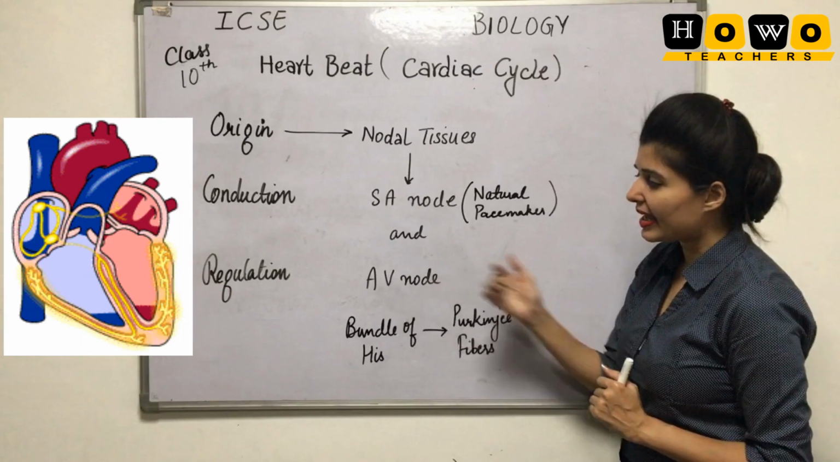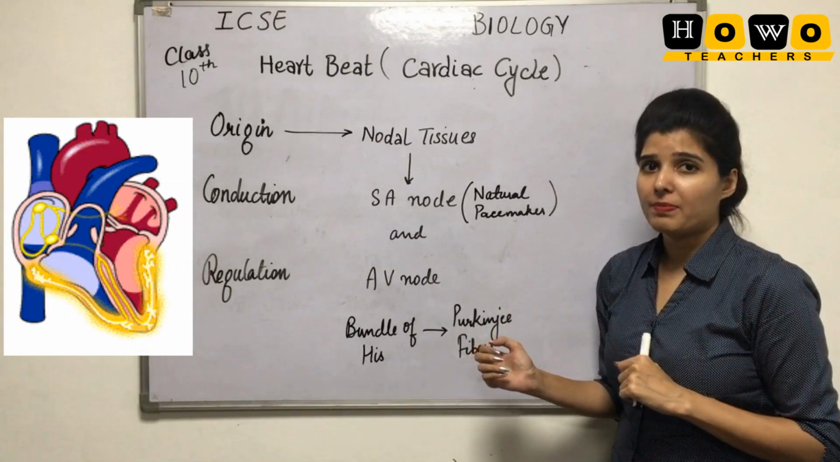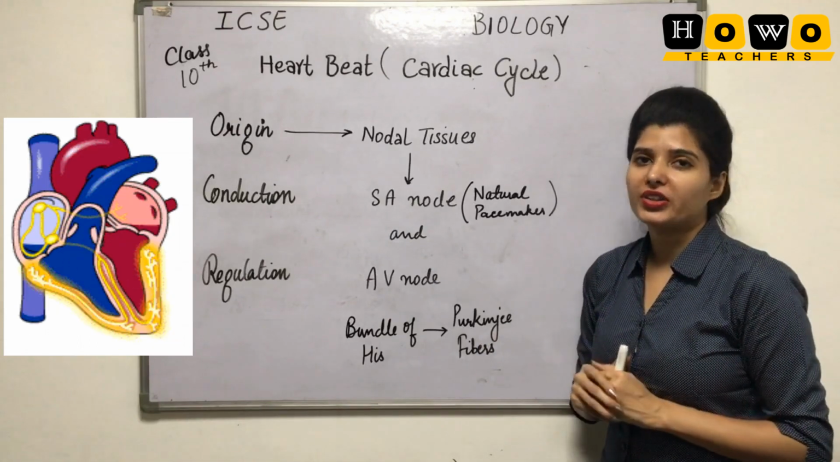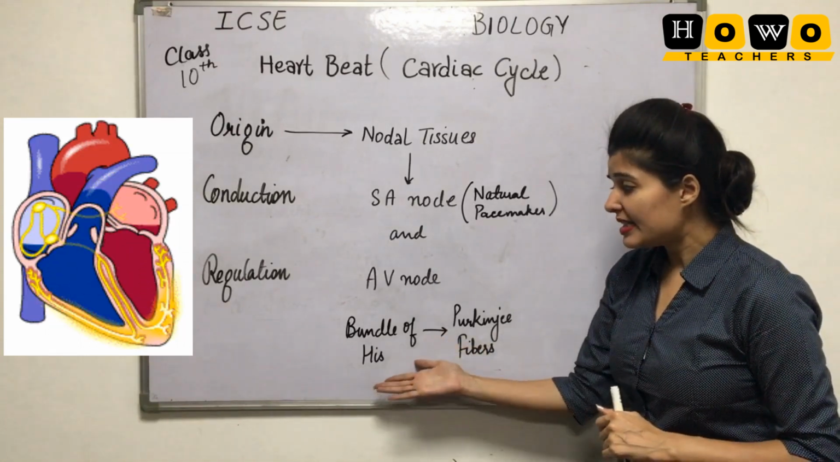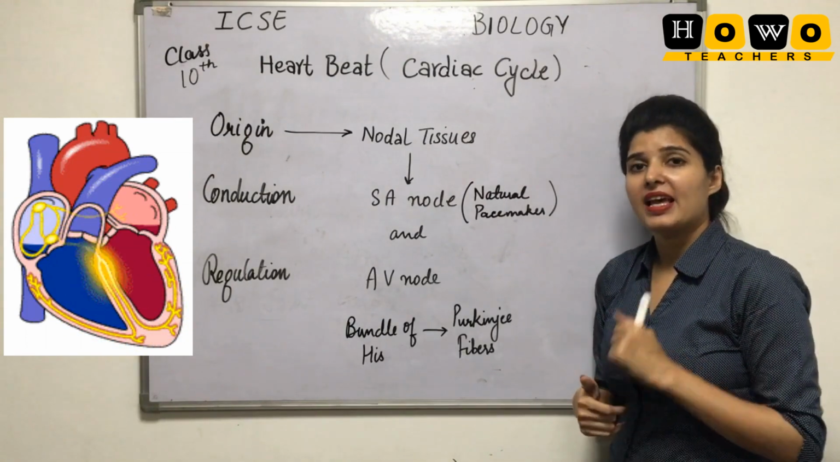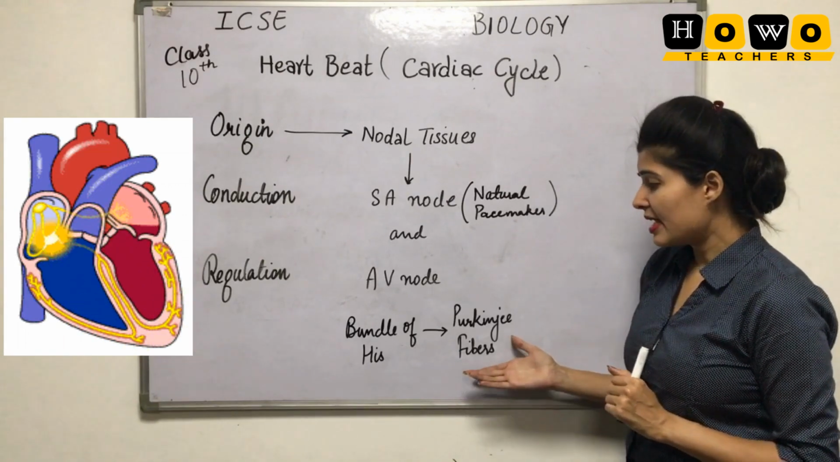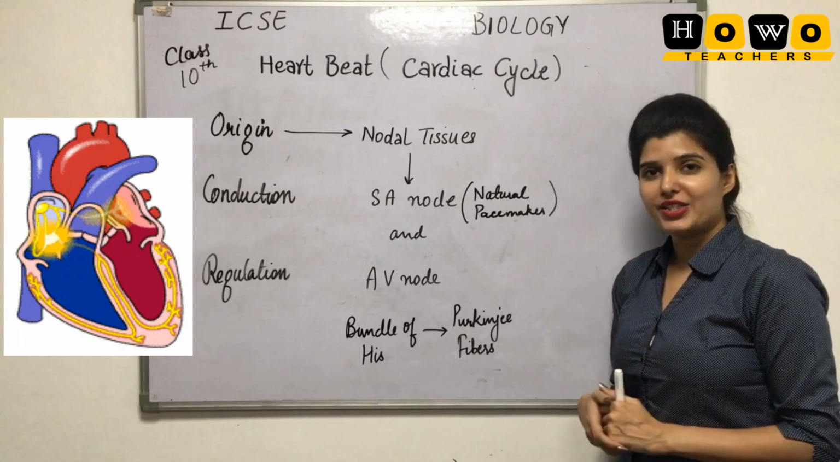Towards the AV node, there is the presence of a large number of fibers which spread all over the ventricles of the heart. These are the bundle of His, which further divides and forms more minute fiber-like things that are called the Purkinje fibers.